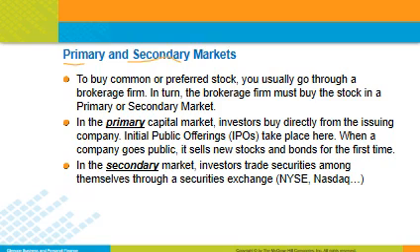These are key terms, primary and secondary markets. If you want to buy common or preferred stock, you have to go through a brokerage firm. In turn, that brokerage firm must buy the stock for you in a primary or a secondary market. In the primary capital market, investors buy directly from the issuing company. Think initial public offerings, or IPOs. That's where they take place, in the primary market. That's when a company goes public for the first time. It sells new stocks and bonds for the very first time. Investors can buy on that market. In the secondary market, investors trade among themselves through a securities exchange.